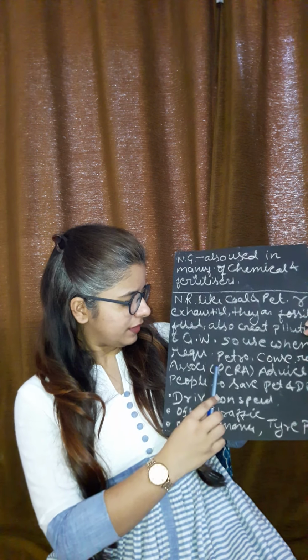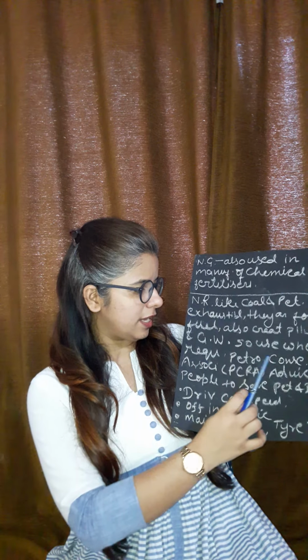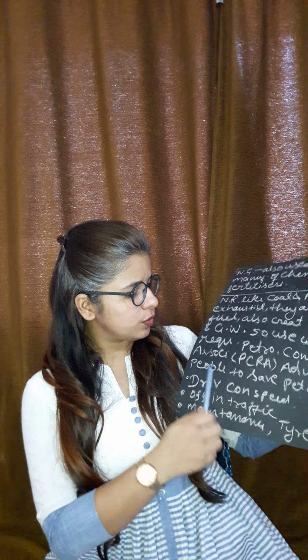So there is an association in our country made by the government, and the name of that association is PCRA, that is Petroleum Conservation Research Association. This association makes people aware and guides them not to waste our natural resources, and to use them only when they are required. Just don't enjoy your life by using these natural resources. This association is guiding people to use petrol and diesel whenever it is required. They are also guiding people to please drive your vehicle at a moderate speed. Moderate means not very slow, not very high.